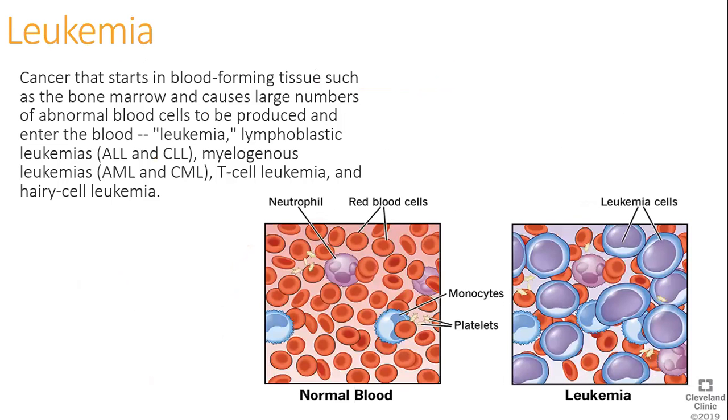Leukemia. Cancer that starts in the blood-forming tissue, such as the bone marrow, and causes large numbers of abnormal blood cells to be produced and enter the blood. Leukemias include lymphoblastic leukemias, ALL and CLL, myelogenous leukemias, AML, CML, T-cell leukemia, and hairy cell leukemia. Leukemia is included in the liquid cancers.